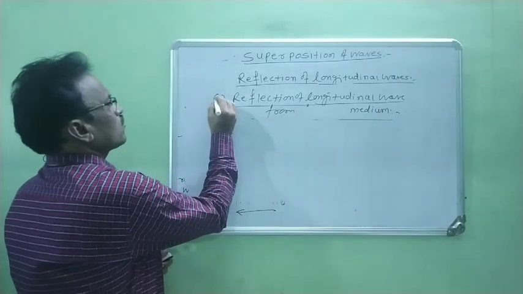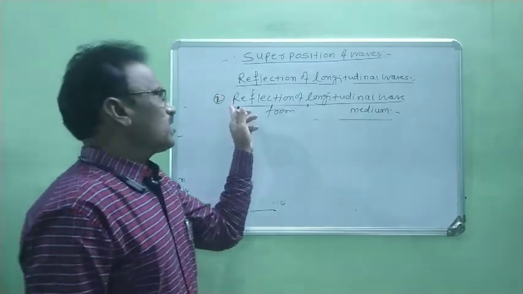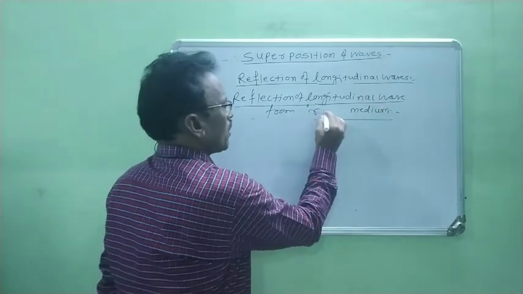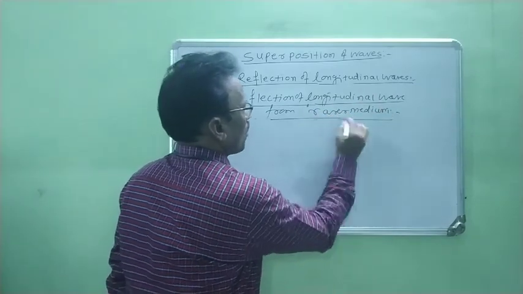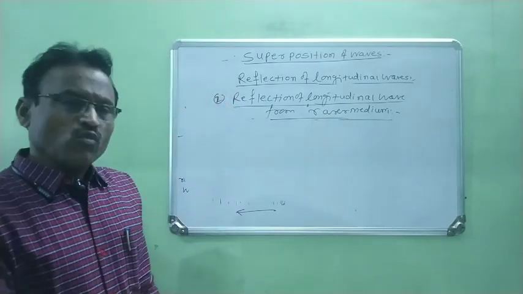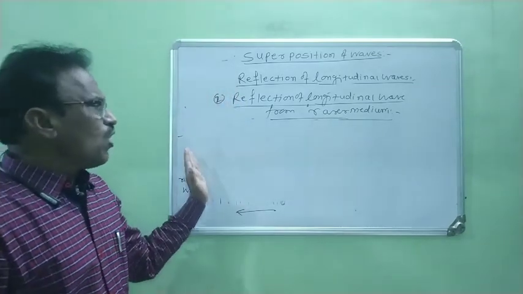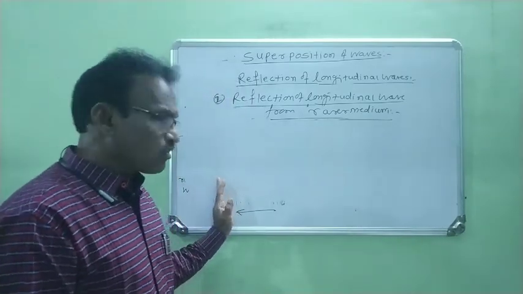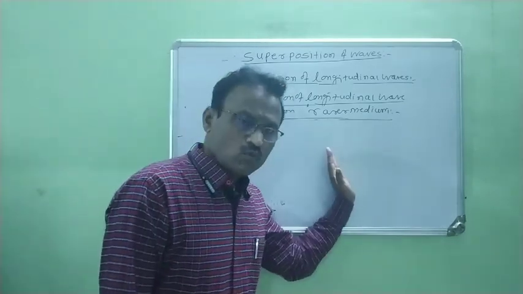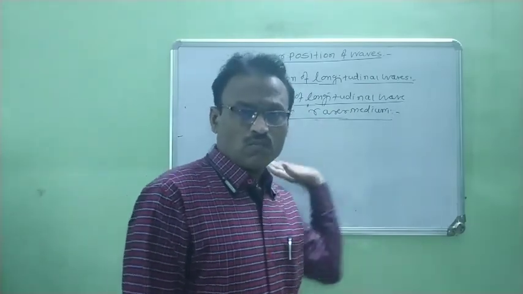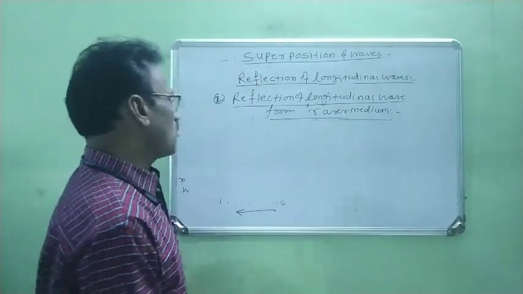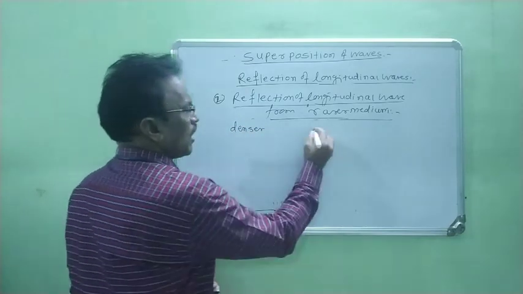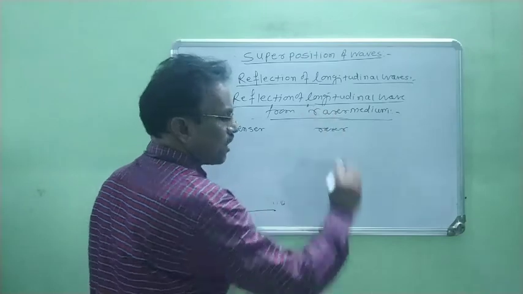Now we consider here the second part. Now we have to consider the reflection of longitudinal wave from a rarer medium, right? In this case we consider one longitudinal wave which travels from a denser medium to the rarer medium. Therefore we consider on the left hand side the denser medium, and on the right hand side the rarer medium.